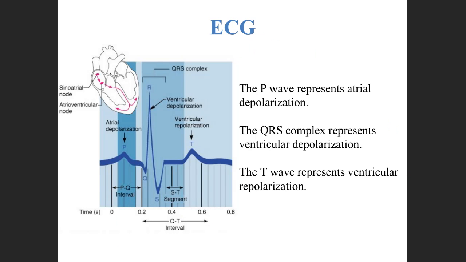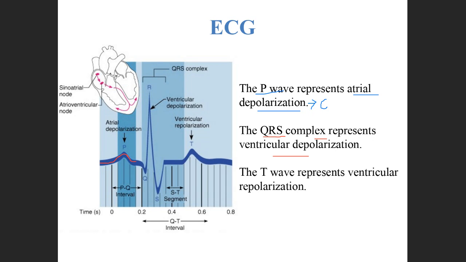So what does each wave denote? Now you know there is a P wave, a QRS complex, and a T wave. But what does each denote in the heart? The P wave represents the atrial depolarization. Depolarization, in simple words, you can understand as contraction. So when the atria of the heart contract, a small P wave will be generated. This is the electrical change that is happening in the heart.